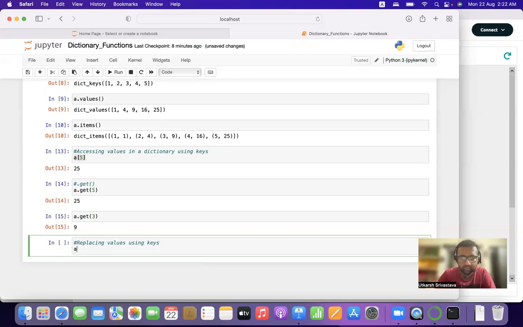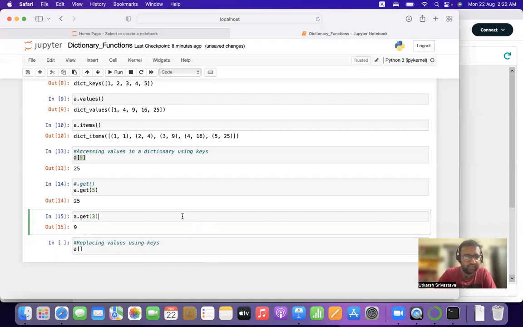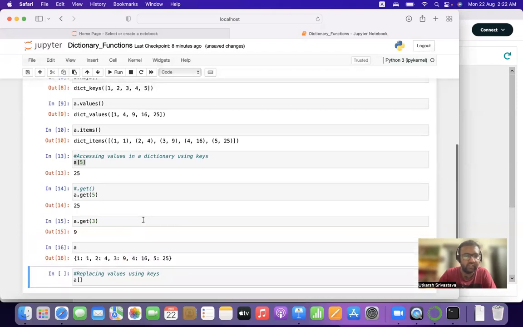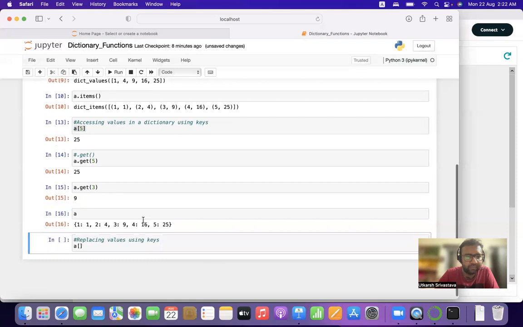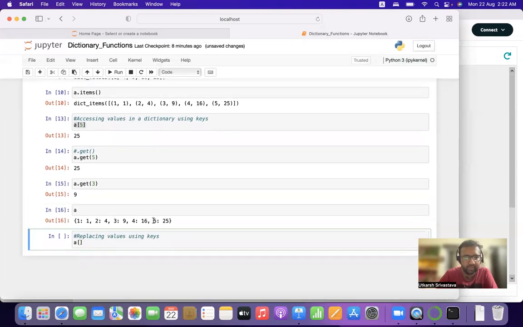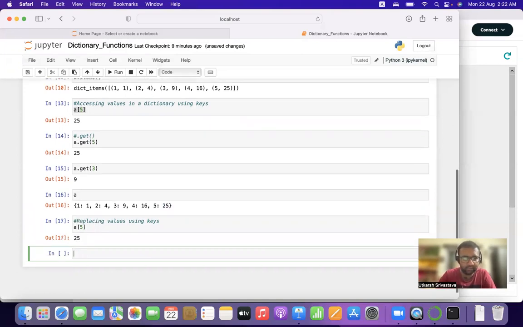Let's say we want to change something. Let's print our dictionary over here in this cell, so that we don't have to scroll up quite often. All right, we have printed the dictionary. So let's say we want to replace 5 with 125. What we'll do is write a of 5. A of 5 is 25.